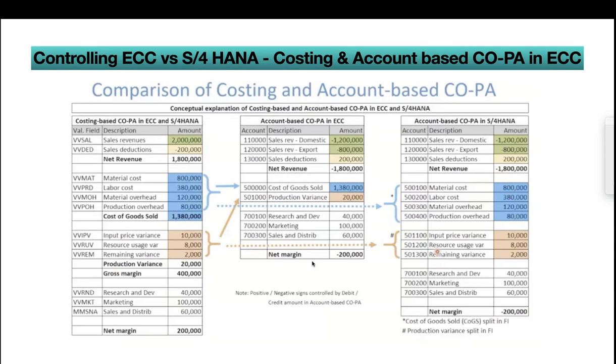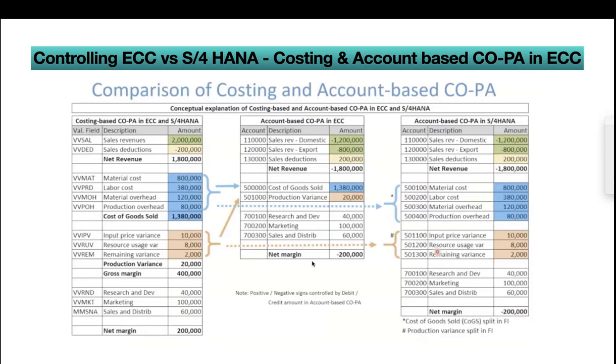You can see the difference between the second set and the third set. In the third set, the blue highlighted rows indicate the cost of goods sold. Earlier, in ECC account-based COPA, it was posting to one single account, and now it is splitting, similar to costing-based. Earlier, this functionality was not there.